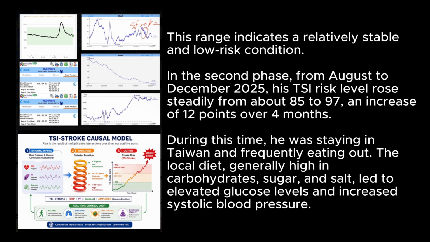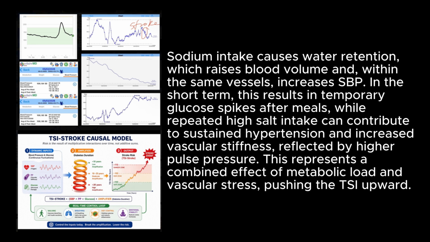During this time, he was staying in Taiwan and frequently eating out. The local diet, generally high in carbohydrates, sugar, and salt, led to elevated glucose levels and increased systolic blood pressure. Sodium intake causes water retention, which raises blood volume and, within the same vessels, increases SBP. In the short term, this results in temporary glucose spikes after meals, while repeated high salt intake can contribute to sustained hypertension and increased vascular stiffness. Reflected by higher pulse pressure, this represents a combined effect of metabolic load and vascular stress, pushing the TSI upward.